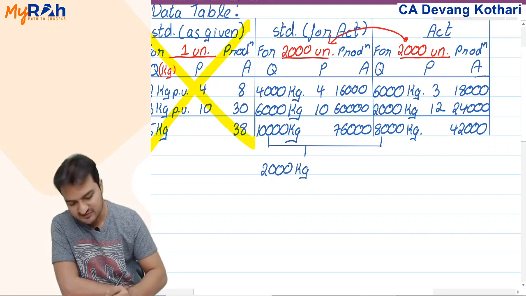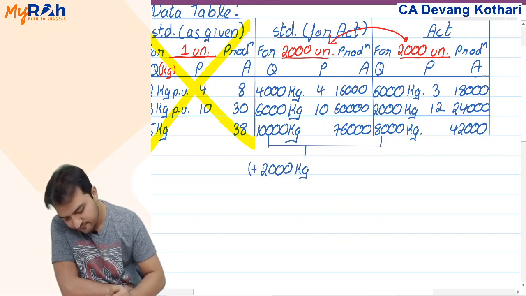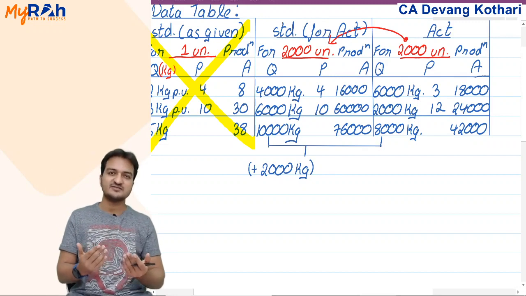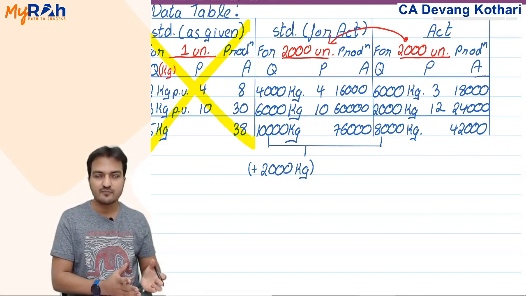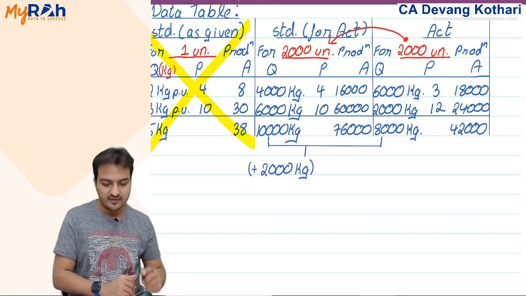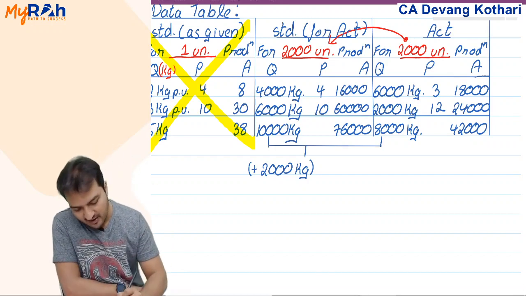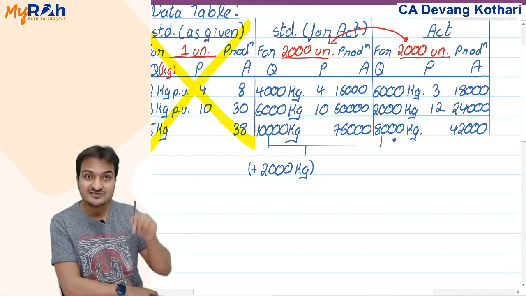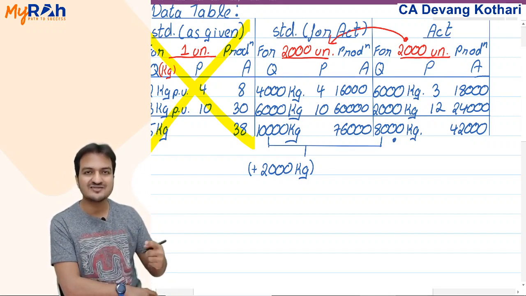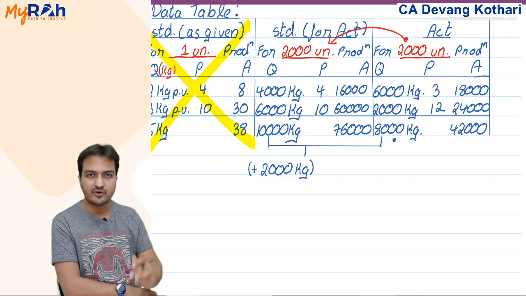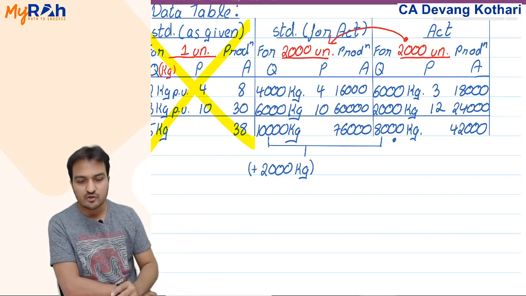I saved 2,000 liters. Isn't this one of the reasons I saved some cost? Yes. And after saving that 2,000 liters, the remaining 8,000 that I have given to you also has more water mixed in. This 8,000 that I have actually given is adulterated. Yes, so that we will talk about later.